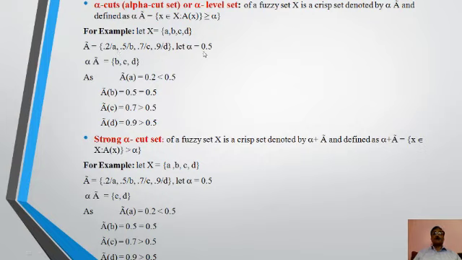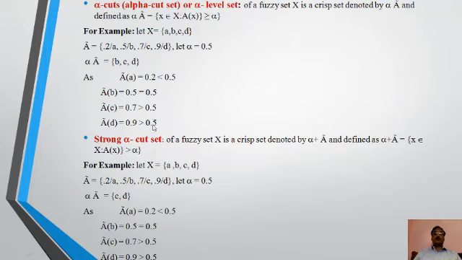If we take alpha level at 0.5, or we can say alpha cut at 0.5, then we see that for A: 0.2 is less than 0.5, 0.5 equal to 0.5, 0.7 is greater than 0.5, 0.9 is greater than 0.5.